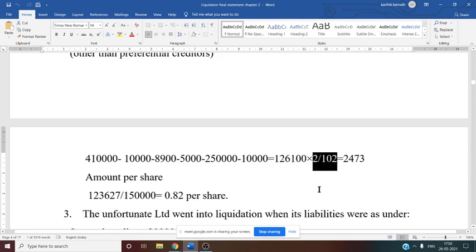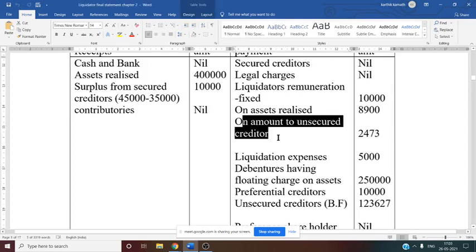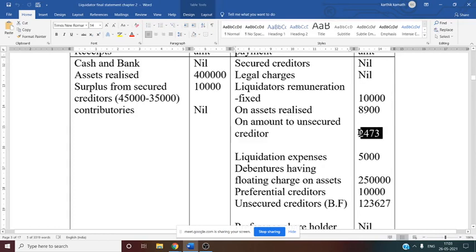This is with the help of a formula. It is given in the theory part, that you can check there. 2 by 102, if you do, you will get 2,473. So that is nothing but the same amount. Now you have to write under liquidator's remuneration, under that, on the amount to unsecured creditor, working note. So that is 2,473 that we have considered here.